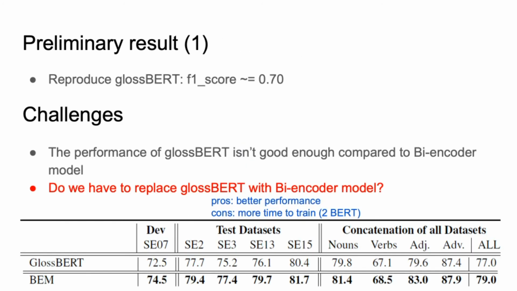As of now, we managed to reproduce GlossBERT and we obtained an F1 score of around 0.7. The problem with this model is that it's not as good compared to a newer model called the bi-encoder. So the question now is whether we want to switch to the bi-encoder model. On one side, the performance is going to be better, but on the other hand, it's going to take longer to train, since we have to train 2 separate BERT models.